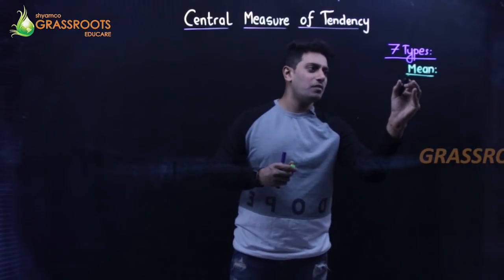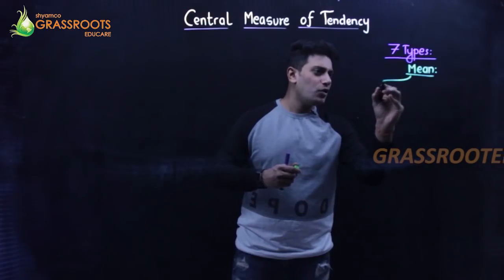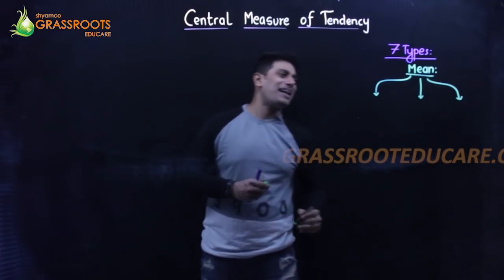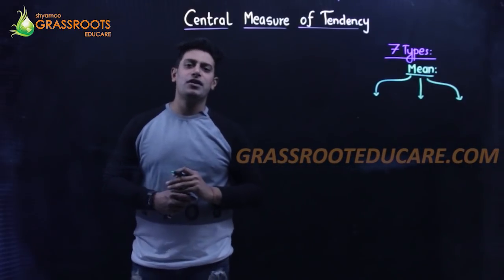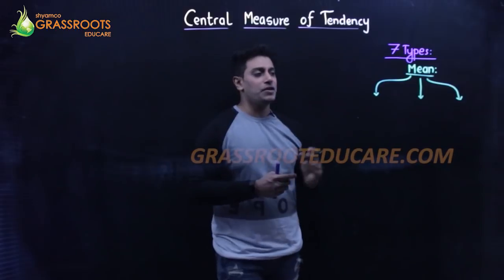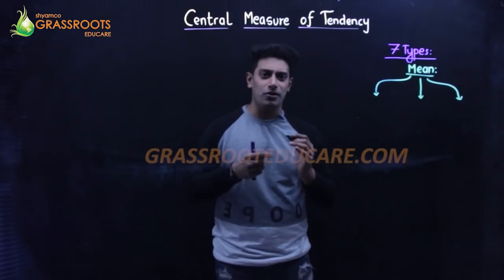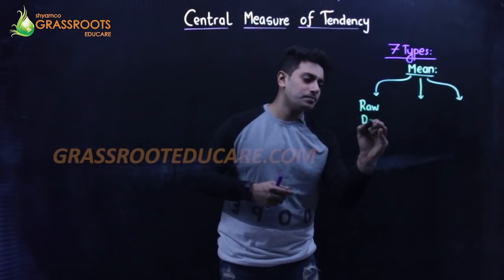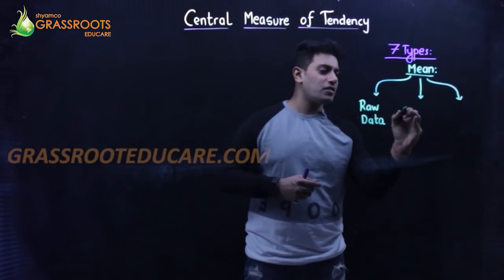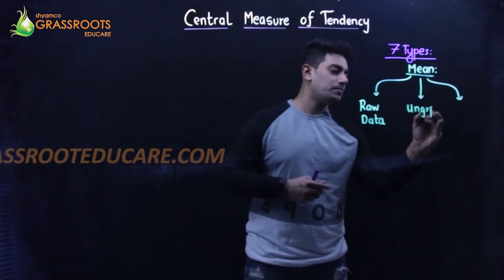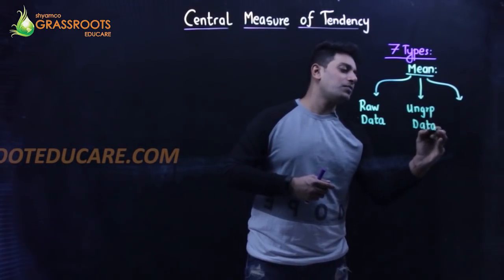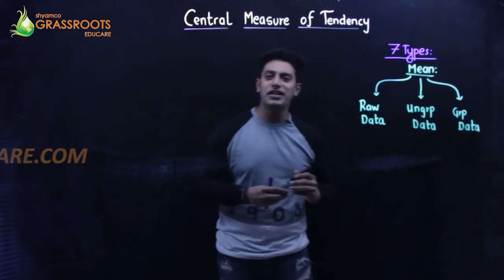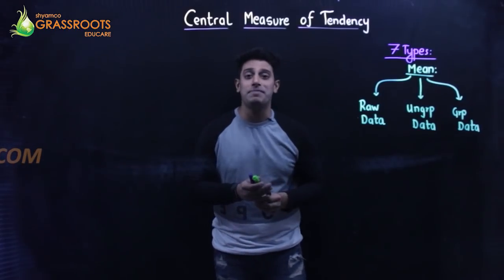and the 7 types of sums, let's bifurcate it. We have 3 varieties, or 3 variations, or 3 patterns, types of questions to find out the mean. The first methodology we call raw data. Then there is something known as ungrouped data. And we have something called grouped data. So there are 3 types or methods of questions which can be asked.